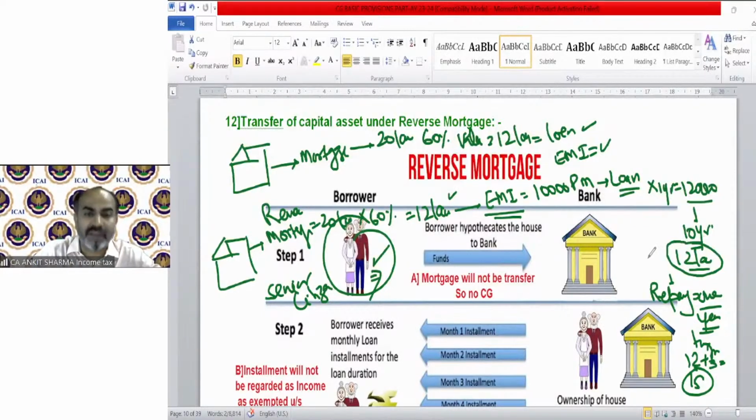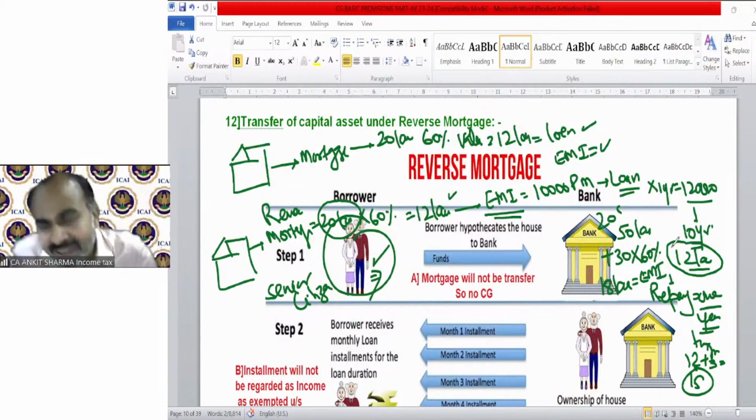Then how will they survive? Obviously, after 12 years the property value, which was 20 lakh earlier, will increase. Suppose after 12 years this 20 lakh value is now 50 lakh. That means 30 lakh has increased. So again on this, 60%, that means 18 lakh, can be sanctioned as a loan and distributed as per the EMI concept. So this is the reverse mortgage scheme.